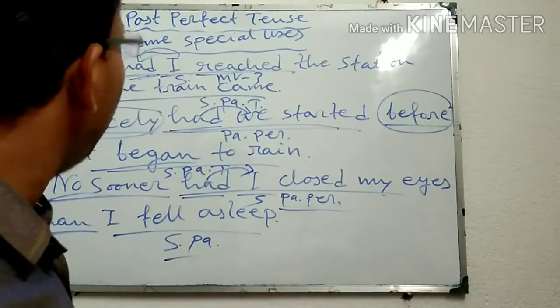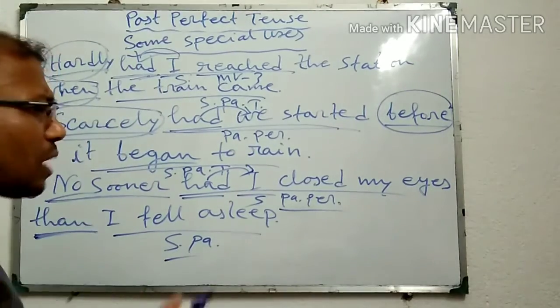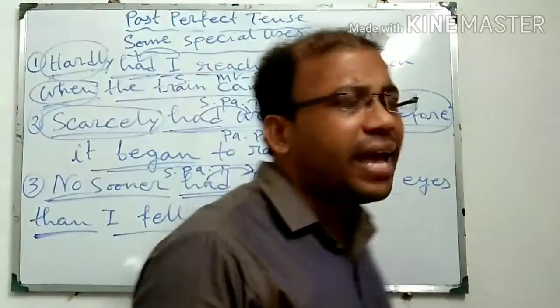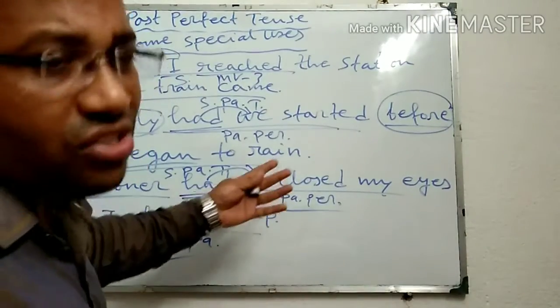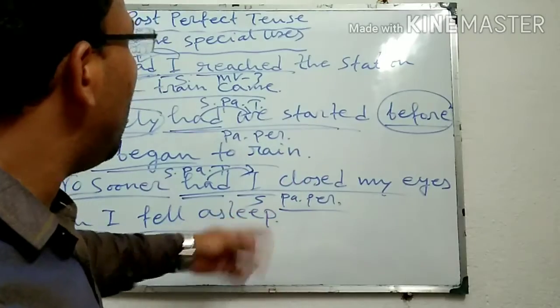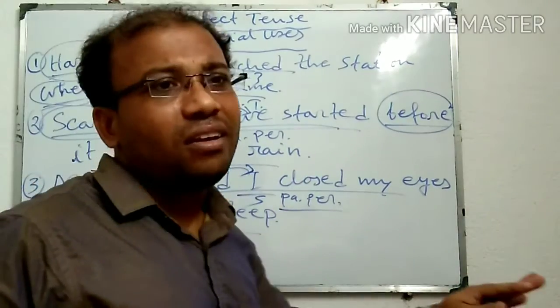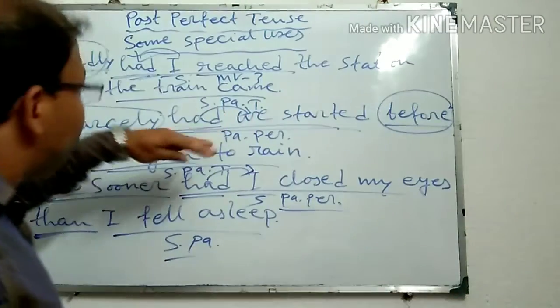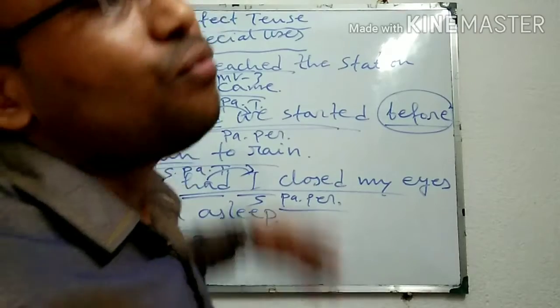These are the special uses of past perfect tense, where between the two completed actions of the past, the second event occurs just immediately after the first event.